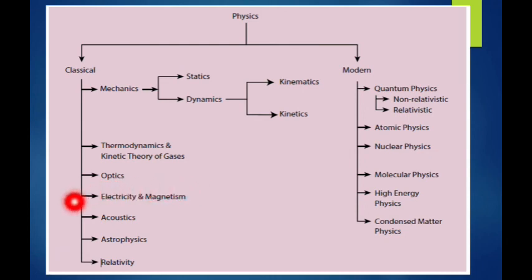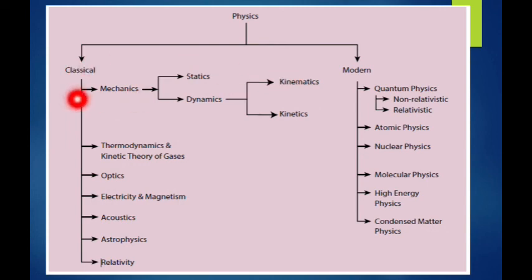The next is acoustics, the study about sound. And astrophysics, already you know what astrophysics is. And the last one, relativity. It's a very important one, telling the relationship between objects. This is all our classical physics.